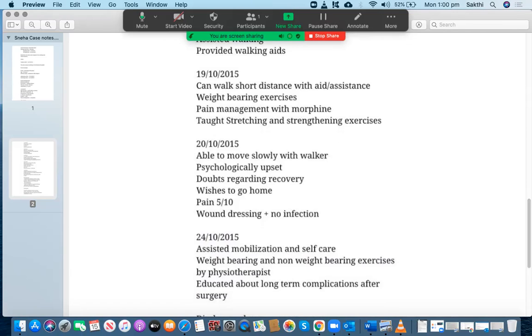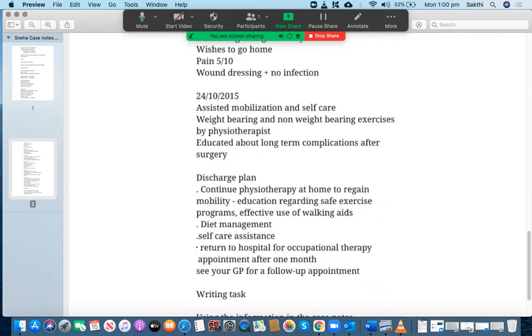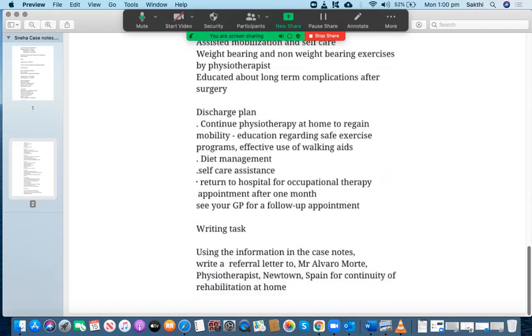Okay, weight bearing exercises, pain management with morphine, taught stretching and strengthening exercises, able to move slowly with the walker, psychologically upset, doubts regarding recovery, wishes to go home, pain, wound dressing plus no infection. That's good. Assisted mobilization and self care, weight bearing and non weight bearing exercises by physiotherapist. Educated about long-term complications after surgery, discharge plan. That's okay. So these things are included. I'm happy with that. Self-care assistance, that's done. Return to hospital, that's all right. See a GP for follow-up appointment.